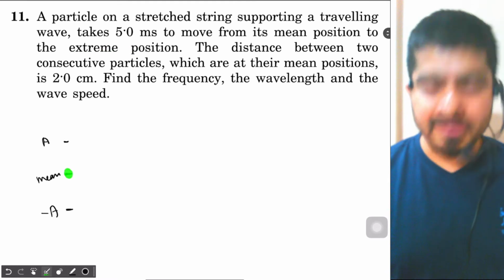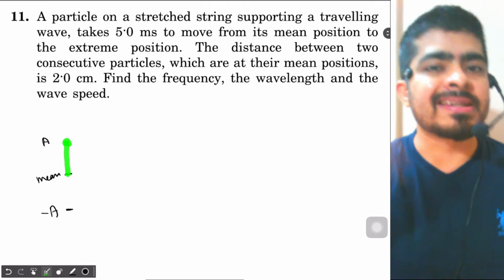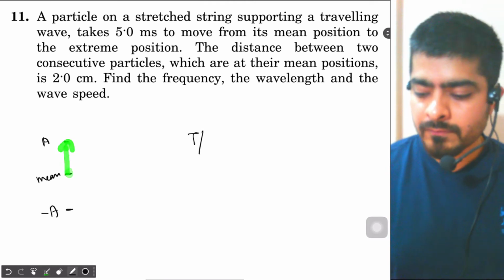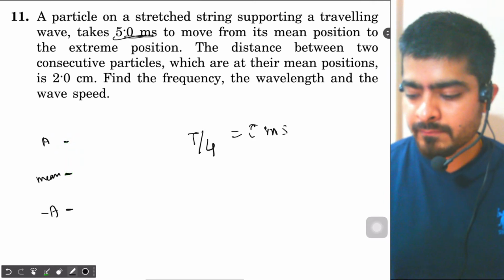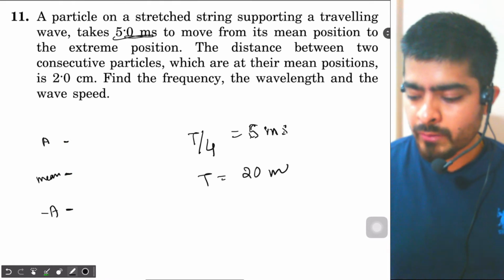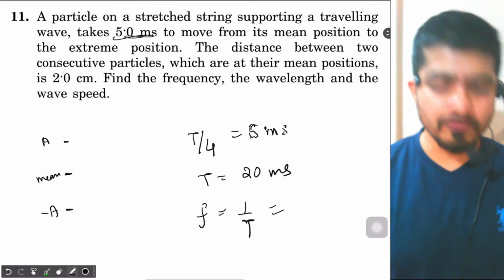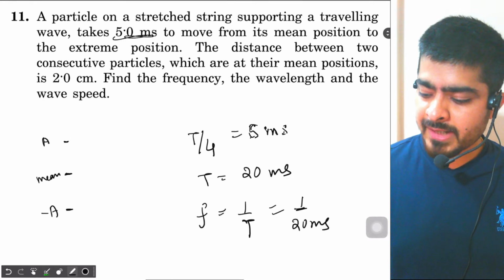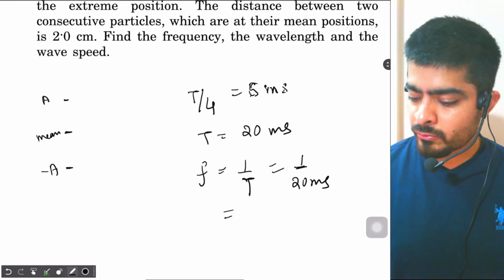Now when a particle is at this position, what is the time taken by it to go from mean to amplitude? In SHM, the time taken to go from mean to amplitude will be T by 4. And in the question it is given that T by 4 is equal to 5 milliseconds. So time period will be how much? 20 milliseconds. So frequency will be how much? 1 by time period. So that will be equal to 1 by 20 millisecond.